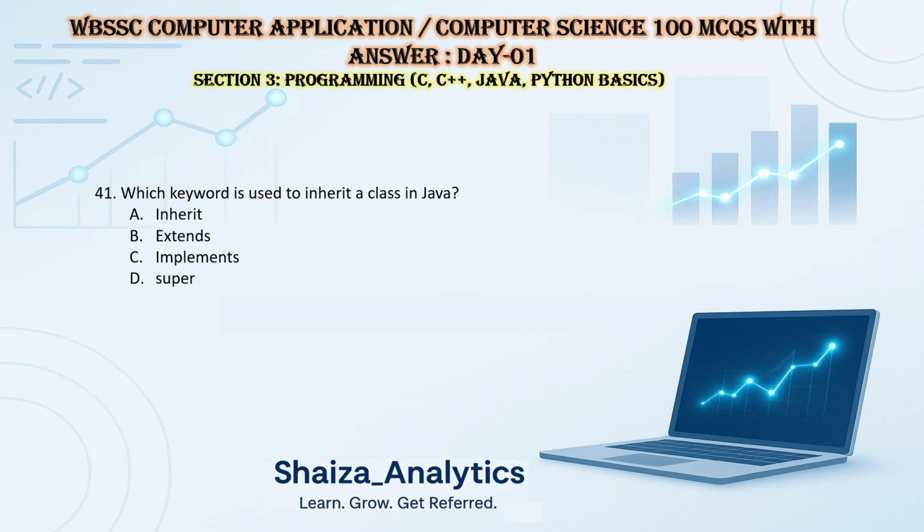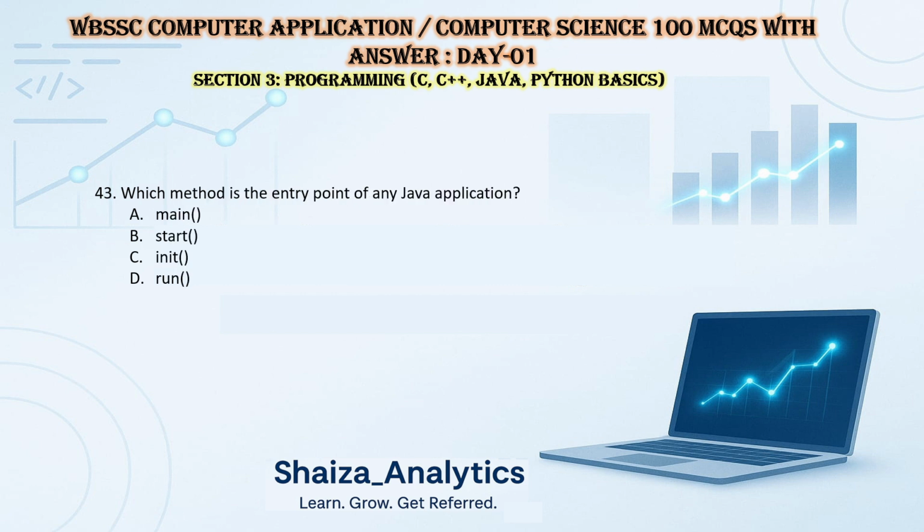Which keyword is used to inherit a class in Java? Option A inherit, option B extends, option C implements, option D super. So it's extends. 42 question. Which one is not a primitive data type in Java? Int, string, float, character. So the answer is string.